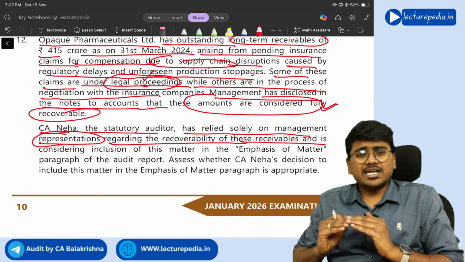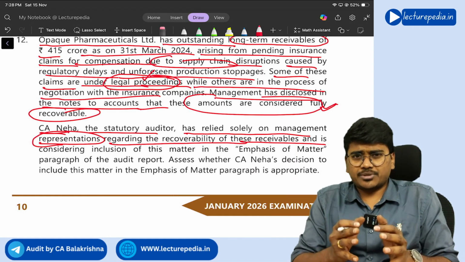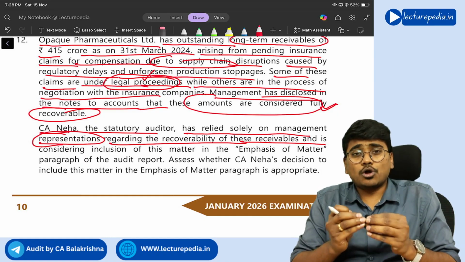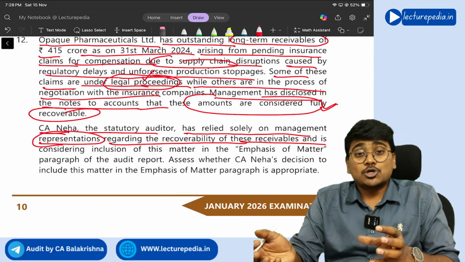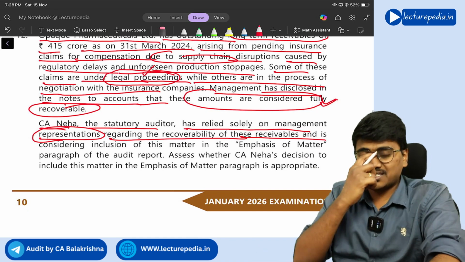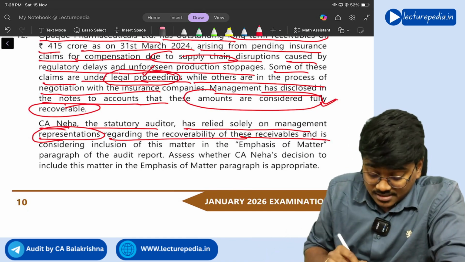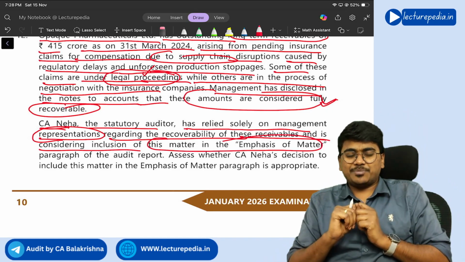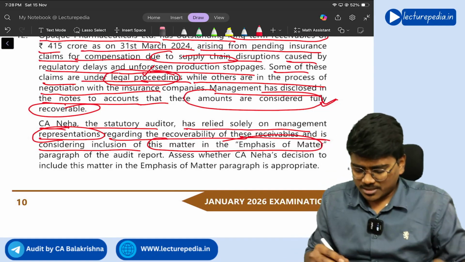No, you should never place reliance only on the written representation. You should not use the written representation as sole audit evidence. Along with that, you should perform other audit procedures to obtain corroborative audit evidence. Correct or not? So what CA Neha has done is not proper, and she is considering inclusion of this matter in the emphasis of matter paragraph. See, when can you include a matter in the emphasis of matter paragraph?